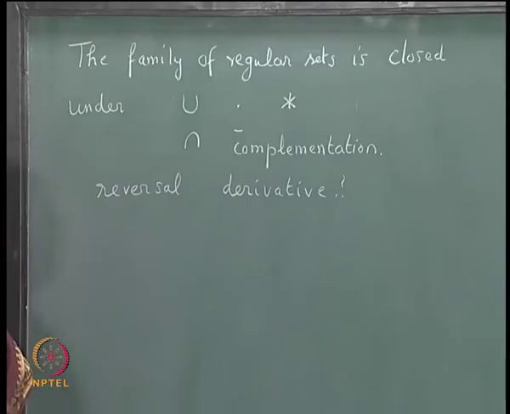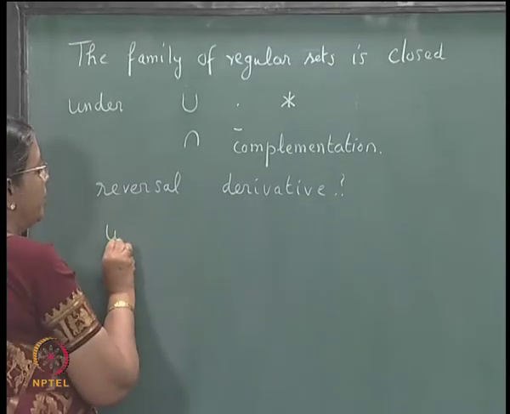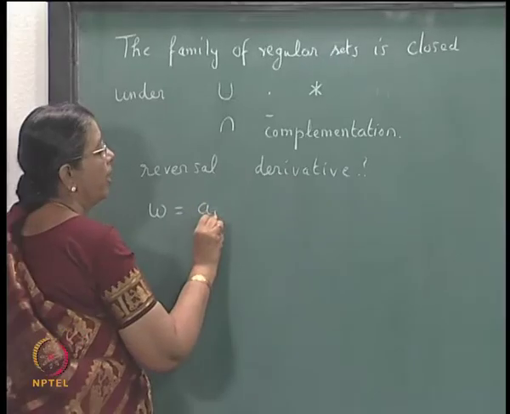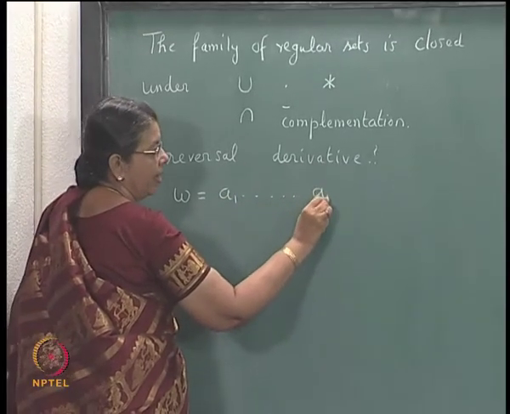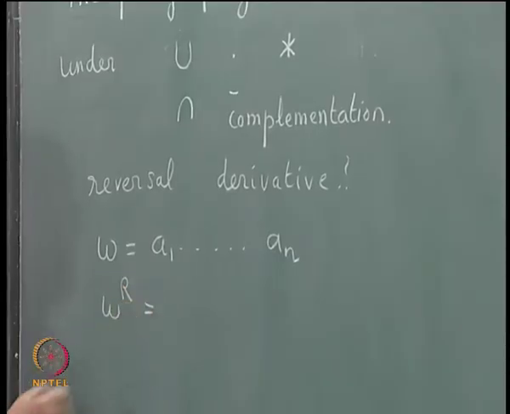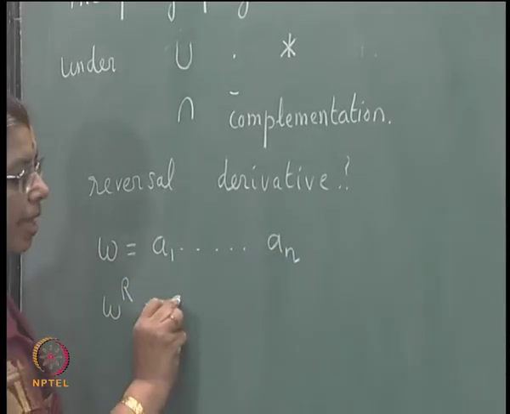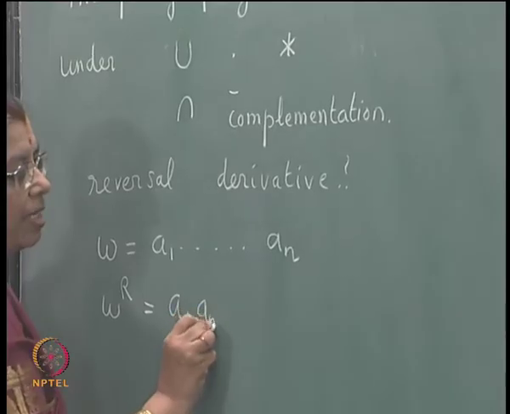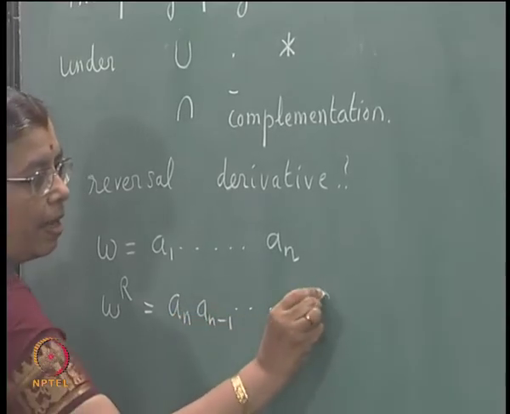First, take the reversal. If W is a string A1, A2, ..., AN, the reversal of W, WR, is taken as AN, AN minus 1, ..., A1.